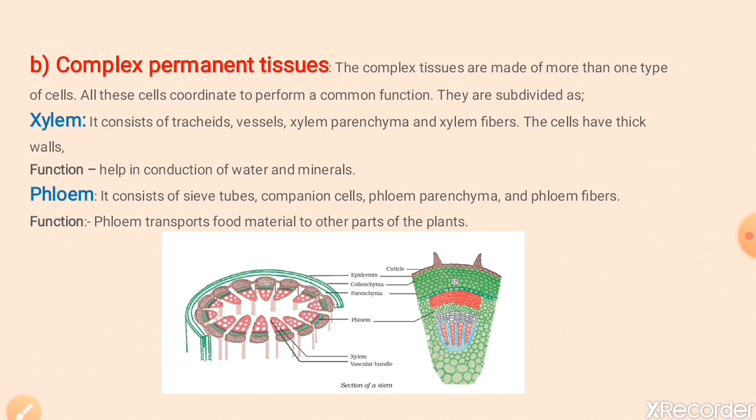So let's see xylem. Xylem is a complex permanent tissue. Xylem and phloem are also known as vascular tissue. Xylem has four types of cells: xylem parenchyma, xylem fibers, xylem tracheids, and xylem vessels. Tracheids and vessels are tubular structures and they carry out vertical conduction of water and minerals.